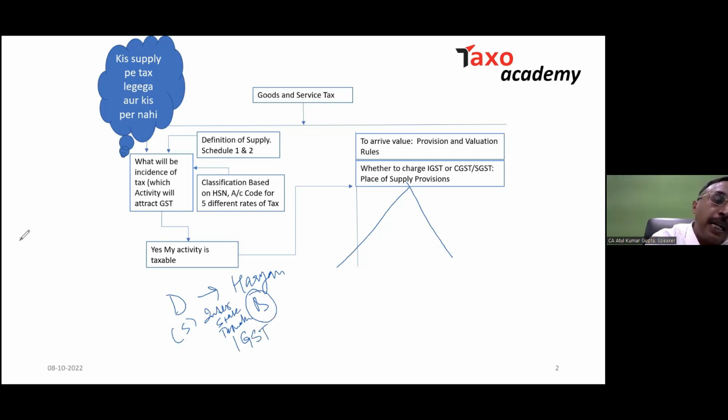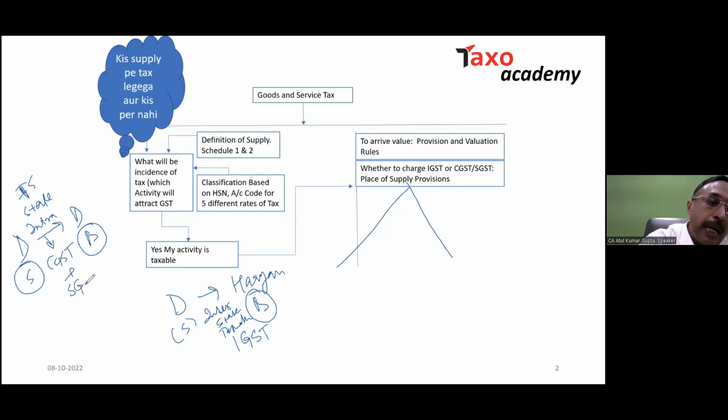But in case I'm selling goods from Delhi to Delhi, meaning the seller also belongs to Delhi and the buyer also belongs to Delhi, that will be called a local, meaning intrastate taxable supply. And in that case, the CGST plus SGST will be applicable, as we understand.